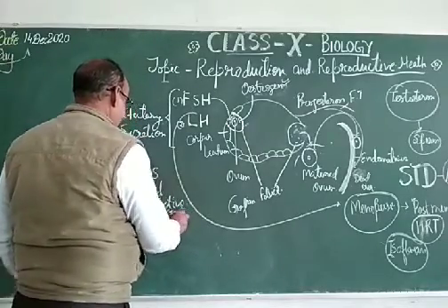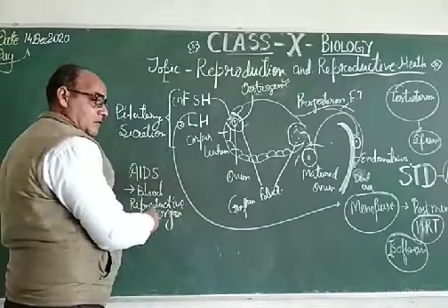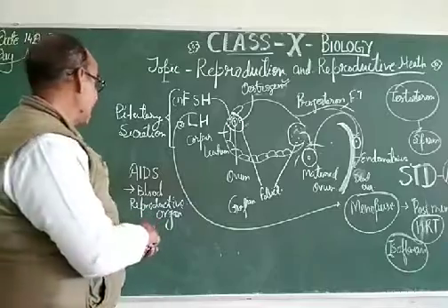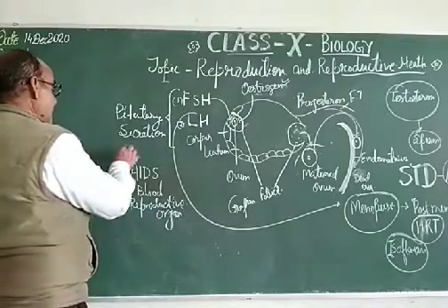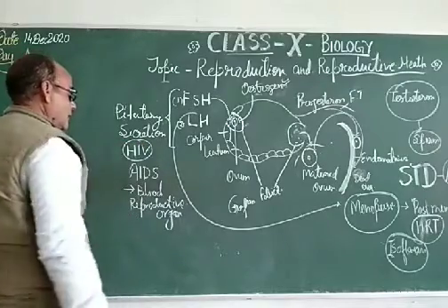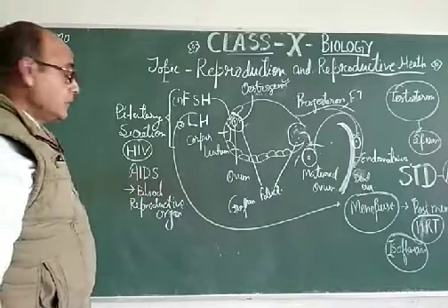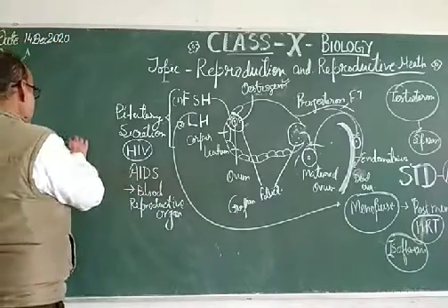So a person can be infected either from blood or from the reproductive organ through physical contact. This AIDS virus is called HIV. HIV is the human immunodeficiency virus, and it causes acquired immunodeficiency syndrome. This is a retrovirus.